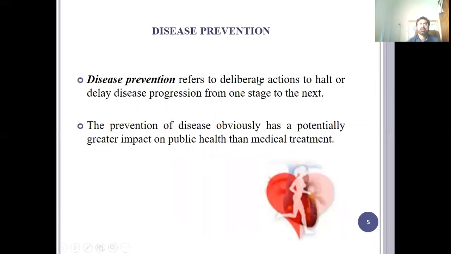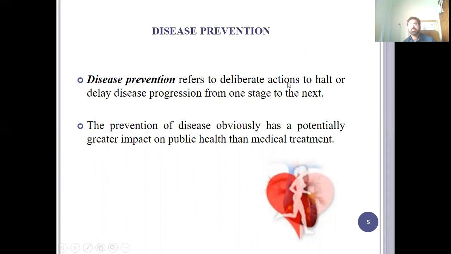Disease prevention refers to deliberate actions to halt or delay disease progression from one stage to the next stage. As in the previous lecture, I have discussed the natural history of disease. So there are different stages: susceptibility, then the preclinical stage, the clinical stage, then the stage of diagnosis, to diagnose the disease, and then the treatment.